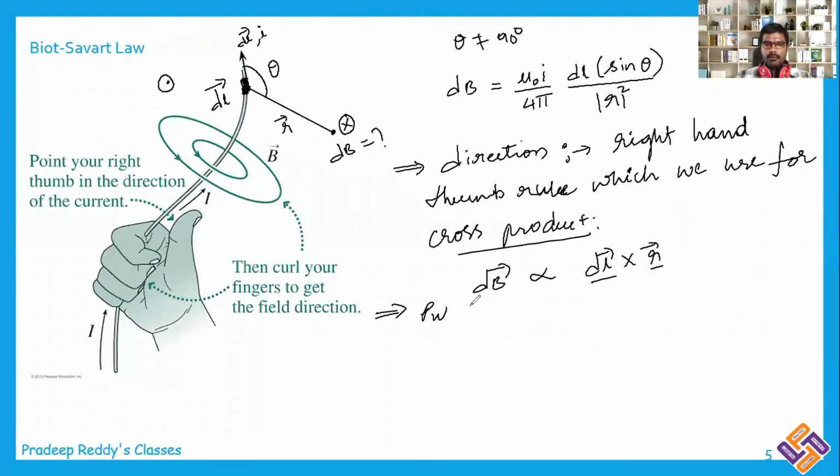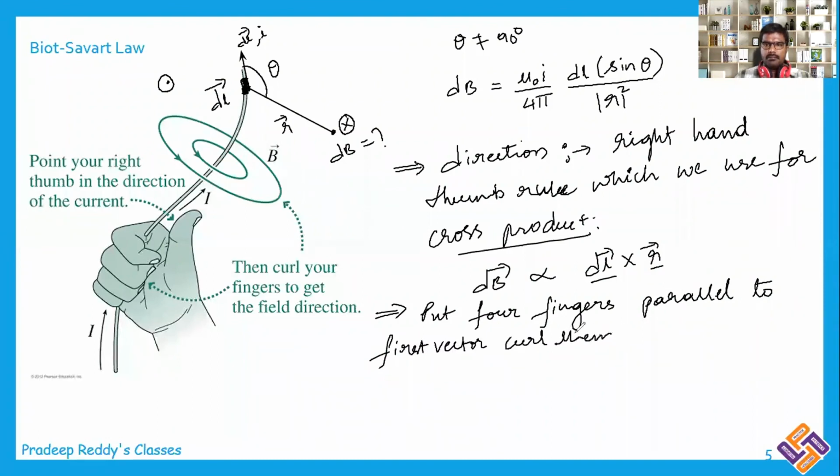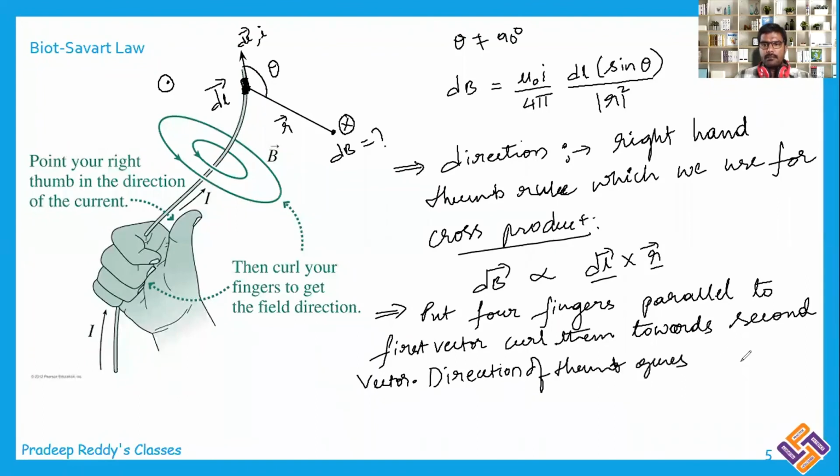Okay, this is the right hand vector cross product rule. So put 4 fingers parallel to the first vector, curl them towards the second vector, and the direction of the thumb gives B bar.